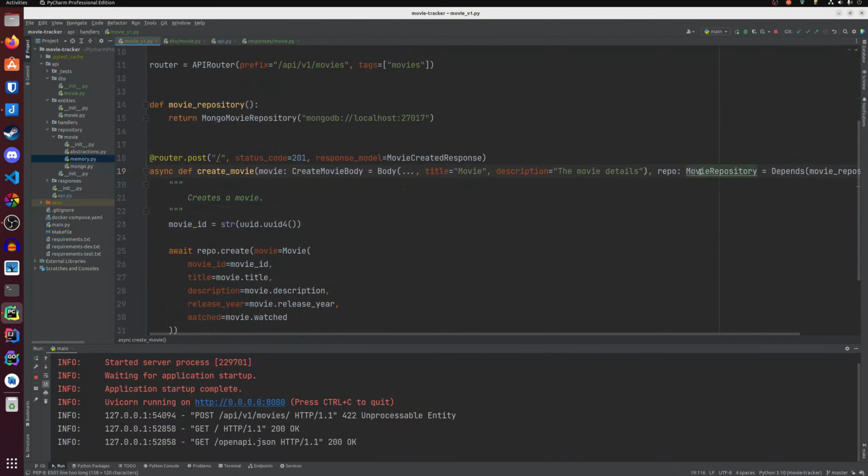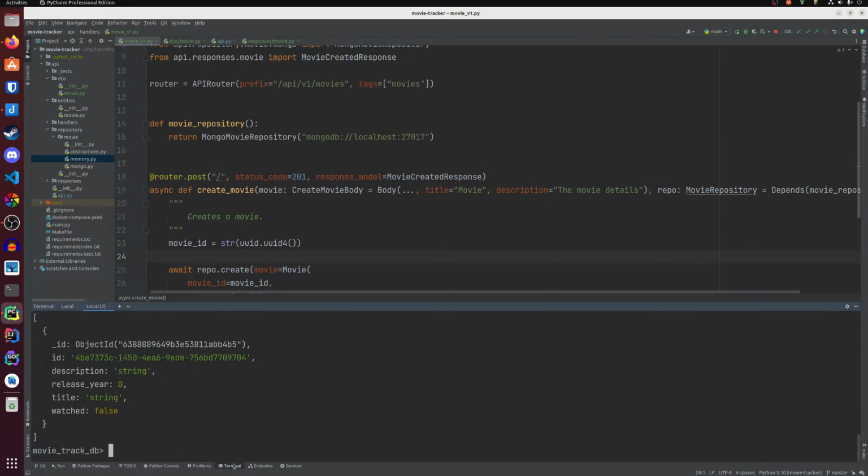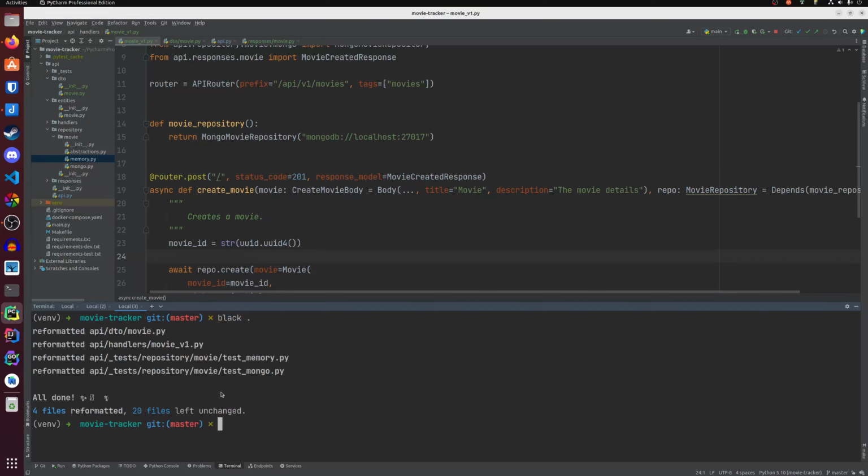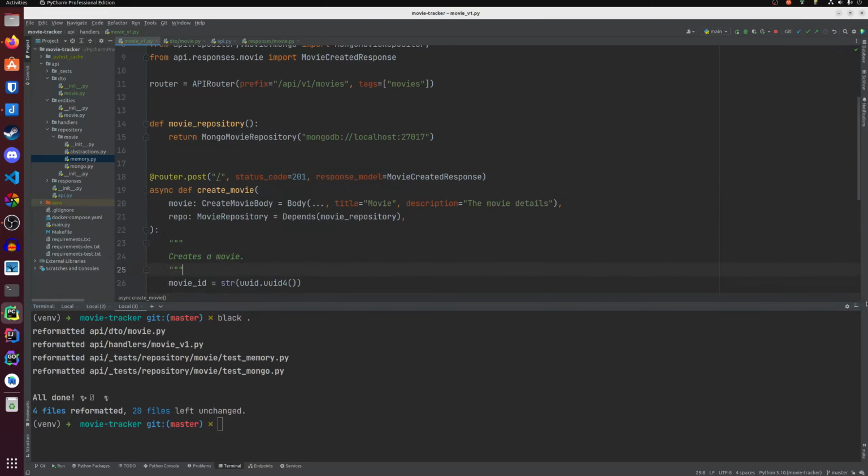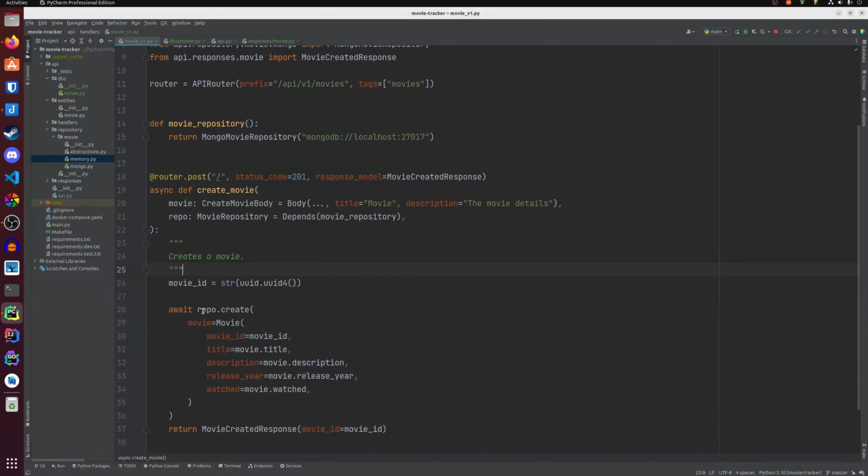We already get the repo, and then we can just format the code by running black ., and the code will be formatted and looks good.